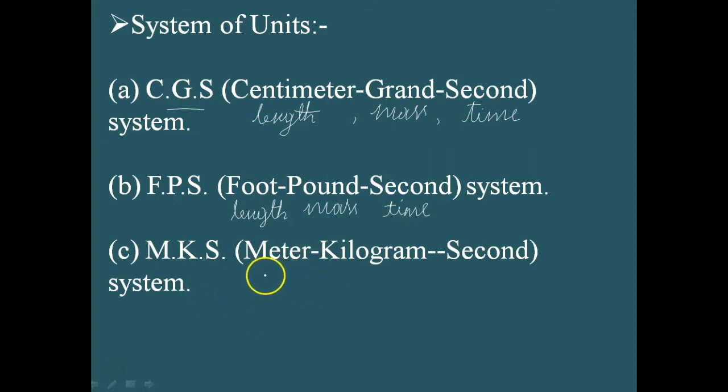In the MKS system, the unit for length is meter, the unit for mass is kilogram, and the unit for time is again second. So these are the basic three systems of units which were used extensively in the earlier days.